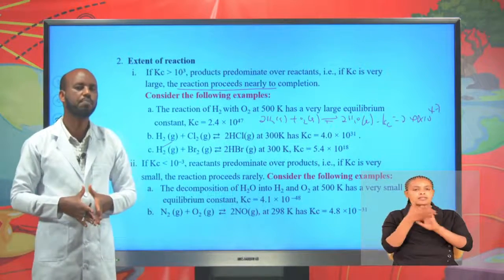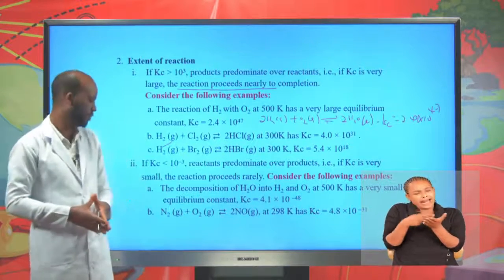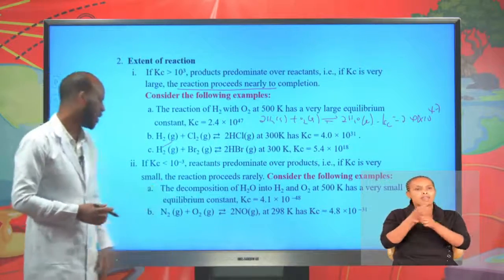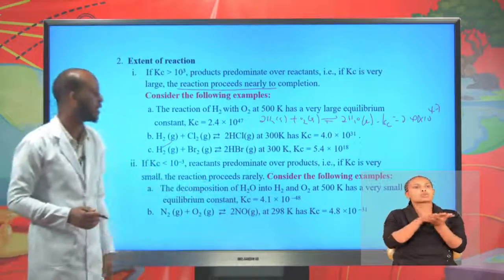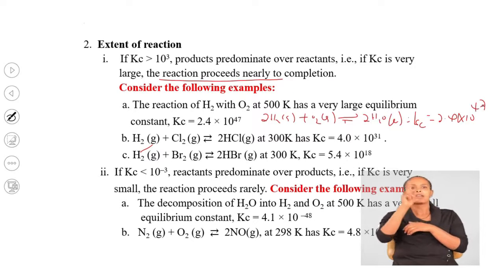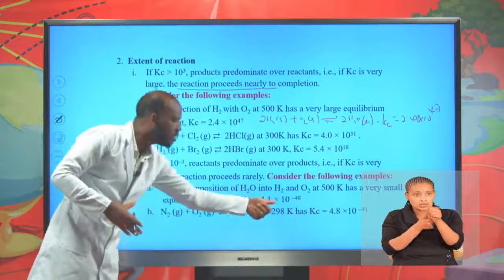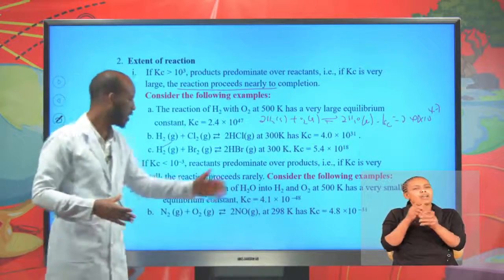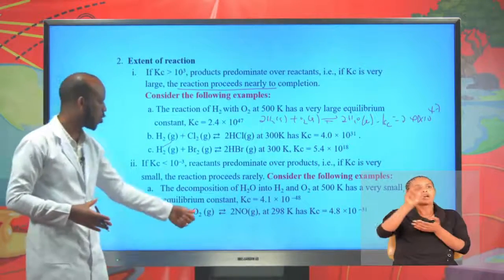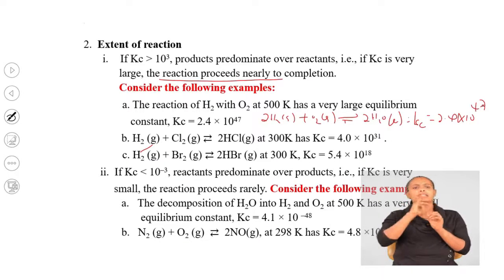2. If Kc is less than 10 raised to minus 3, or if Kc is very small, then the reaction proceeds hardly to completion, rarely to completion. You can take this as an example, the decomposition of water into hydrogen and oxygen. Look at the value of Kc. You see, Kc 4.1 times 10 raised to minus 48 is very small. This shows that this reaction proceeds hardly to completion, rarely to completion. Again, nitrogen gas plus O2 gas to form nitrogen monoxide. The value of Kc is very small.